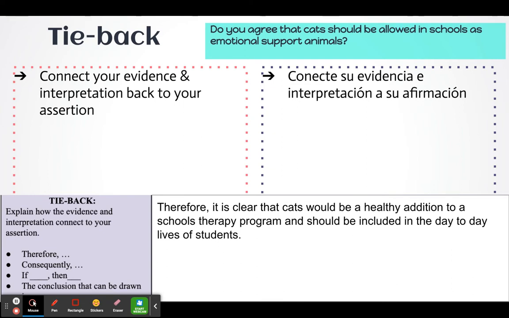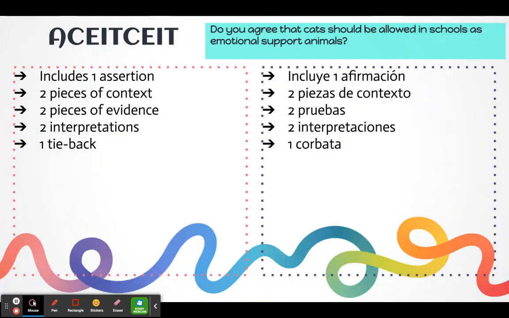Now, there is one other part to this. If you are in ninth grade, you're going to do a standard ACEIT paragraph, and this is where you would stop. Now, if you are in 10th, 11th, or 12th grade, you are no longer doing just a one piece of evidence paragraph. You are doing a two piece of evidence paragraph. And so you are going to continue with another set of evidence and context and everything, so you have an ACEIT see it.